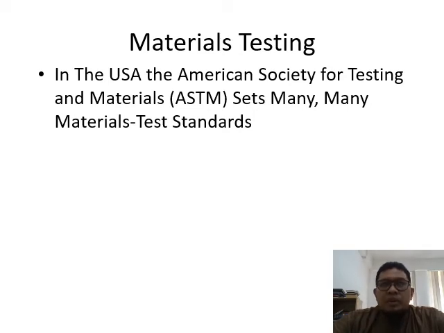For example, if they are producing stainless steel 304, they need to provide testing data to the customer, so that the customer can see that this material is comparable to other similar material, because the testing is according to the ASTM standards.